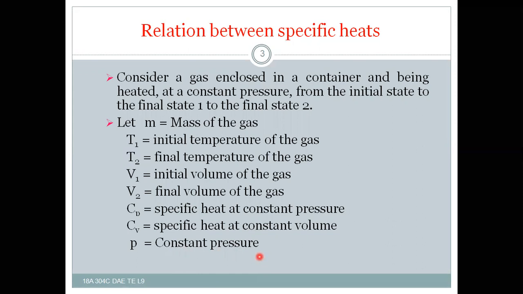These are the notations that we are going to see.